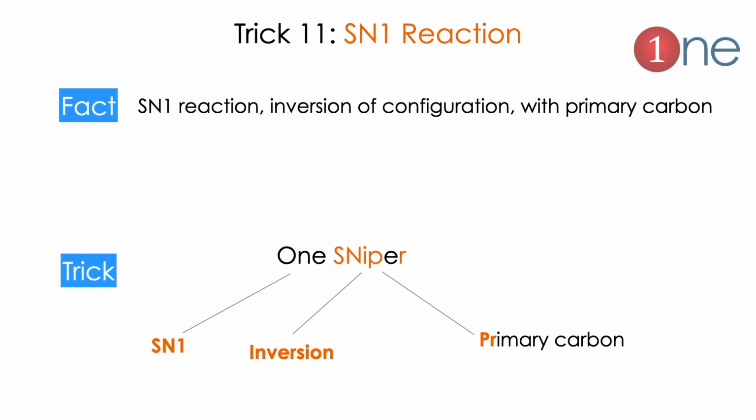Next tip is on a very basic thing, which is the SN1 reaction. SN1 reaction always occurs in the primary carbon as well as inversion in configuration occurs. People always confuse this, which is easy to memorize from the word "one sniper". 1 stands for SN1, sniper: S N I P R. S N stands for nucleophilic substitution, I stands for inversion, PR is for primary carbon. So it's easy to remember: one sniper means SN1 reaction goes by inversion with primary carbon.